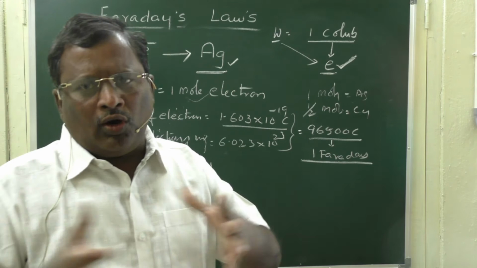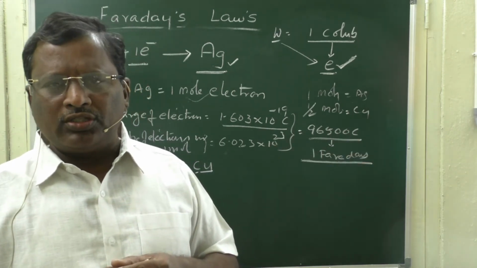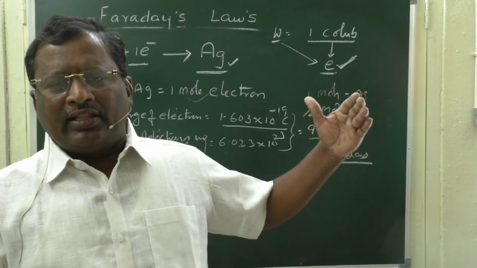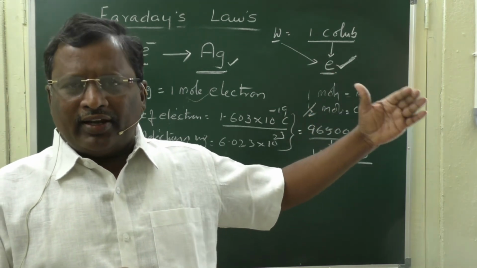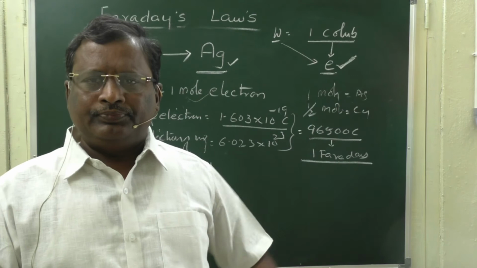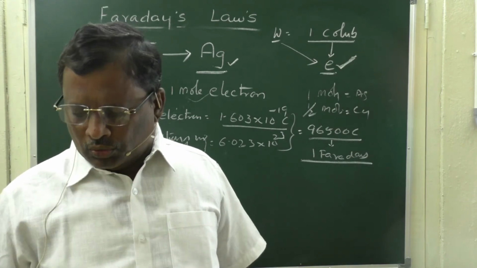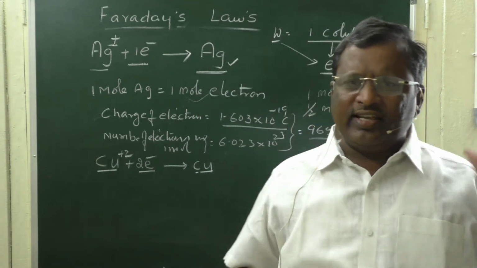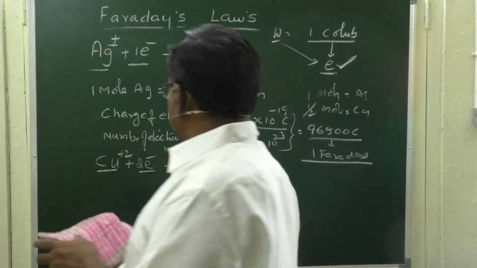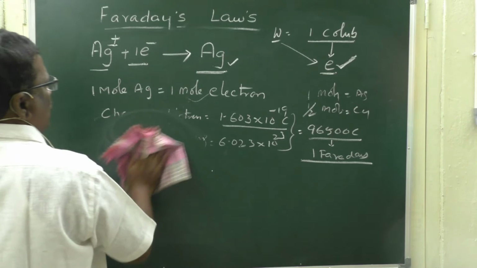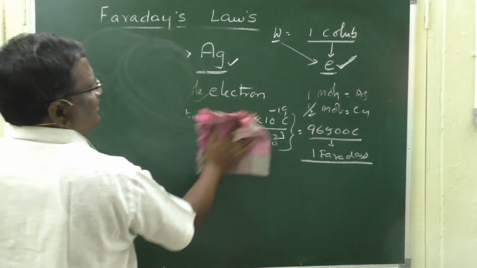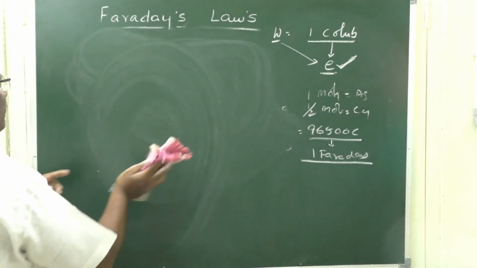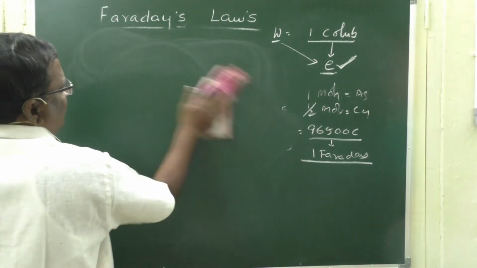So, if the same quantity of electricity is used, that is why the elements are deposited in the ratio of their equivalent weights. So, from this it is evident that for any substance, the weight of the substance deposited for 1 coulomb of electricity is nothing but its equivalent weight. This is the final conclusion from Faraday's second law.